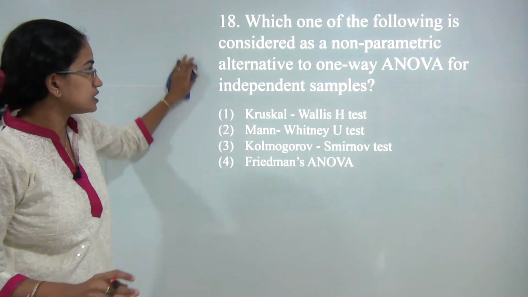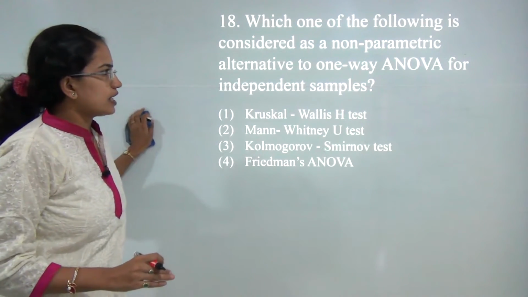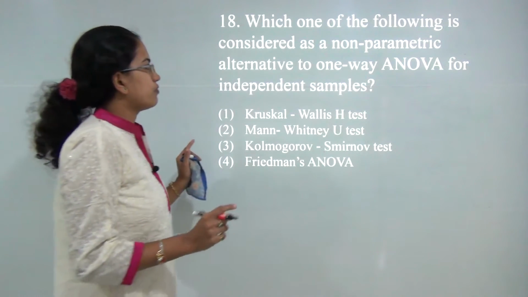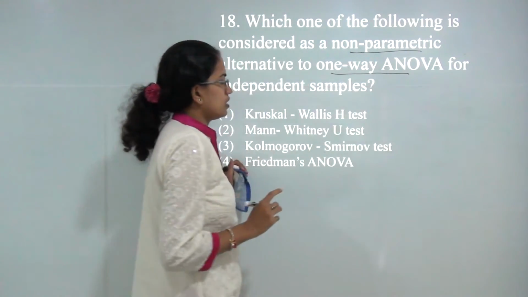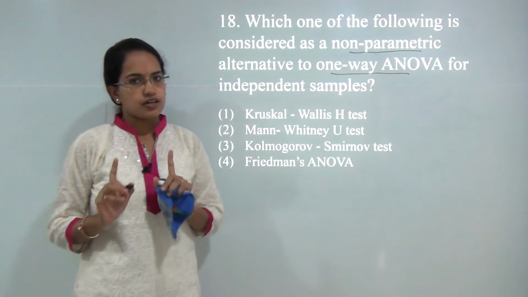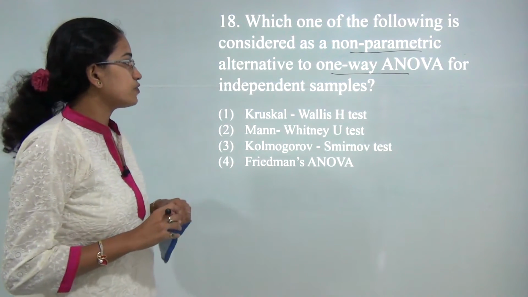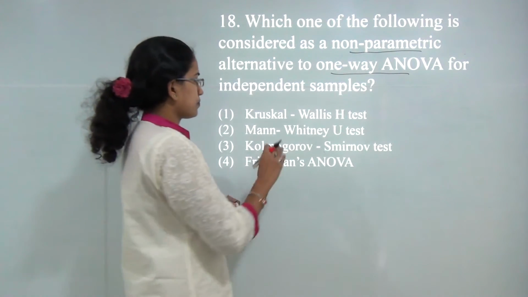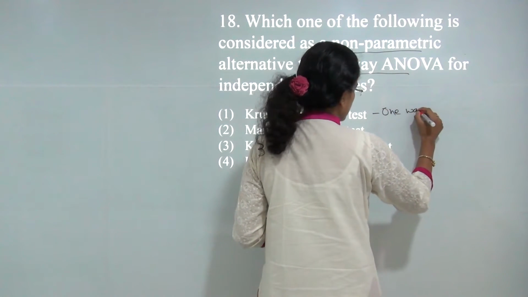Now next, this is a very tricky question, I could say. There are two things you need to be clear about. First is the non-parametric test and the one-way ANOVA test. All these 4 that are given are non-parametric, first of all. The next thing to understand here is which of those follows one-way ANOVA. The Kruskal-Wallis test follows one-way ANOVA.